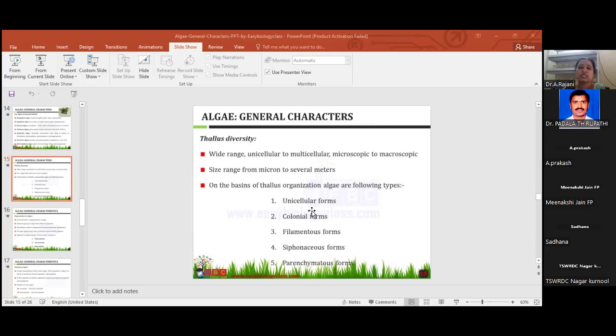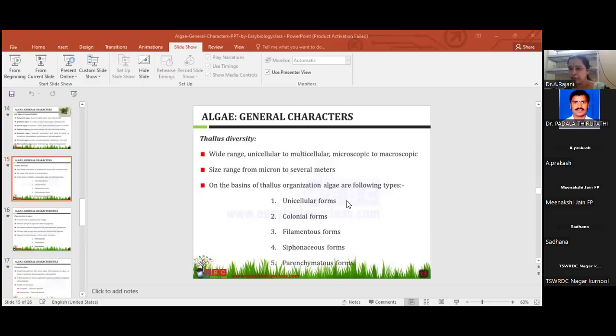First one, what is the unicellular form? Uni means how many cells? Only a single one. You can follow and write down the notes also. Unicellular can be divided into two types: the motile form and the non-motile form. Motile means flagella are present. These algae possess flagella which help in movement.